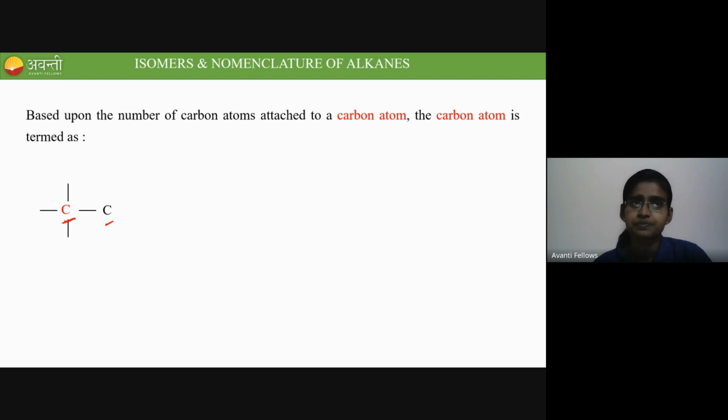And what else? Or they will give you the names. They will give you all the 3 compounds' names, and they will ask you to find out the type of isomerism existing among those 3 names. Either they will give you the structure or they will give you the name. If they are giving you the name, just convert it into a structure. You all know how to convert a name to a structure, right?